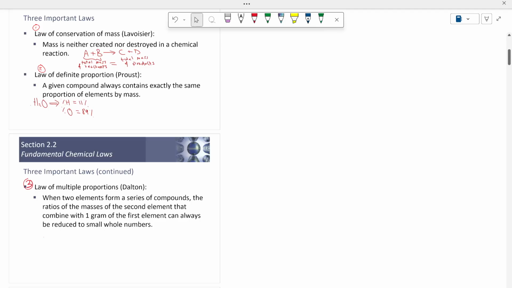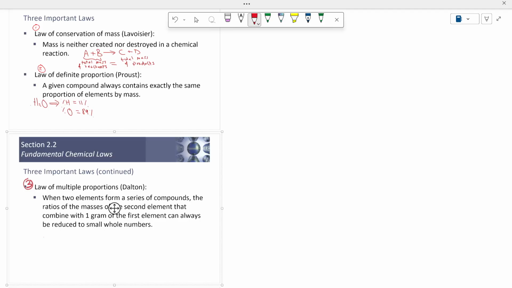The second law is the law of definite proportion. This law says that for any given compound, let's say water or carbon dioxide or whatever, if you have a pure sample of any compound, let's say a pure sample of water, when you analyze it, you will find that it contains a certain proportion, a certain composition of each element. In water, the percentage of hydrogen is 11% and the percentage of oxygen by mass is 89%.